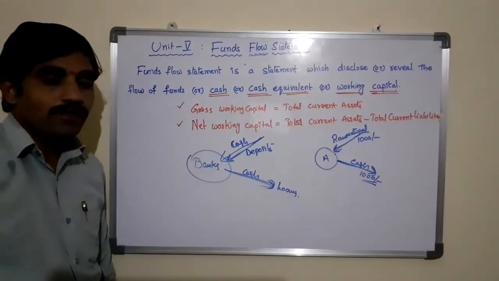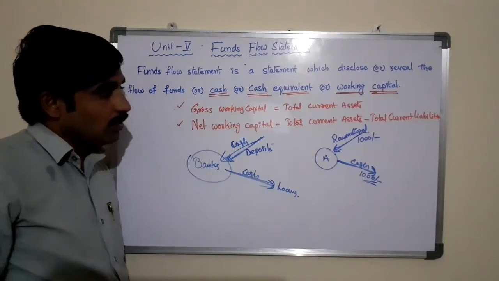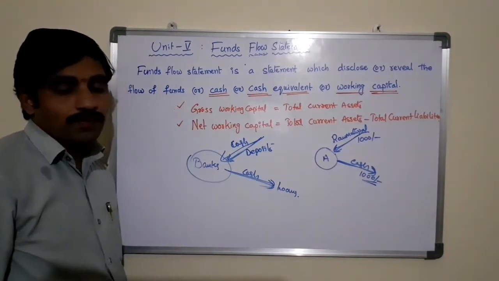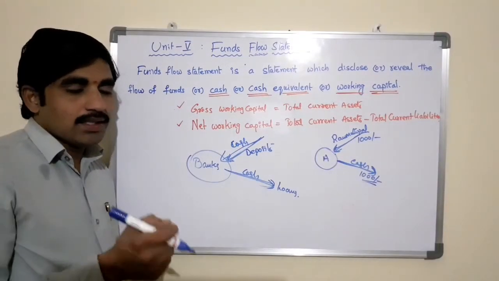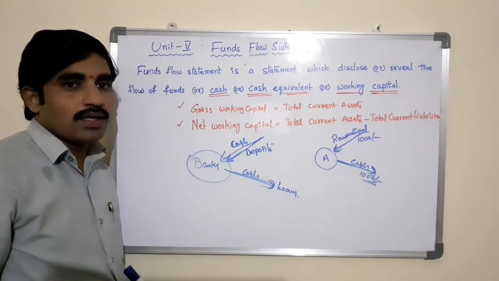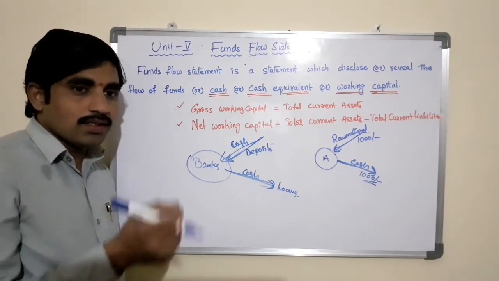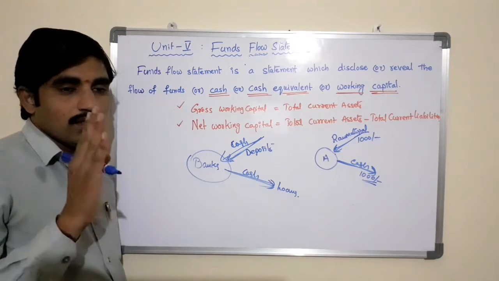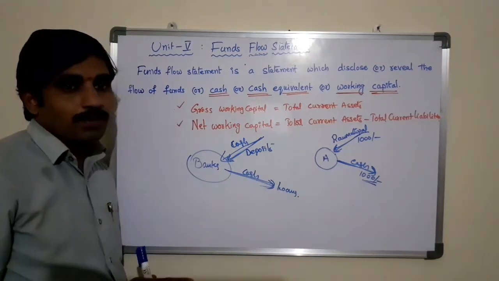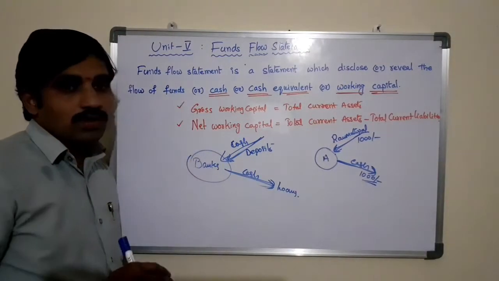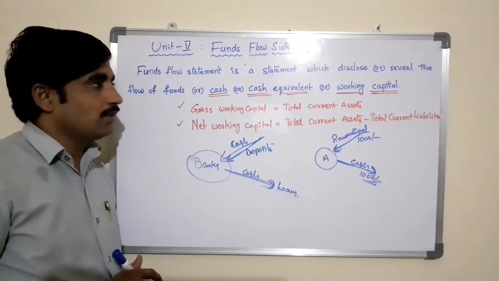Here there are different components we are using to ascertain the funds flow in the business. That is basically current assets, current liabilities, fixed assets and long-term liabilities. They are the four important components that we are using to prepare the funds flow statement.